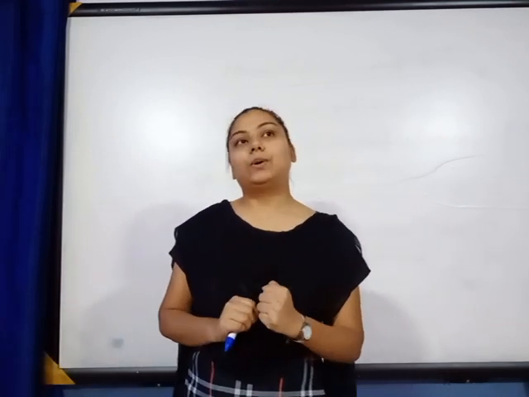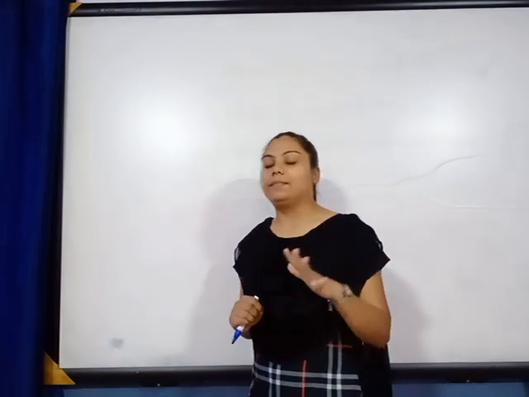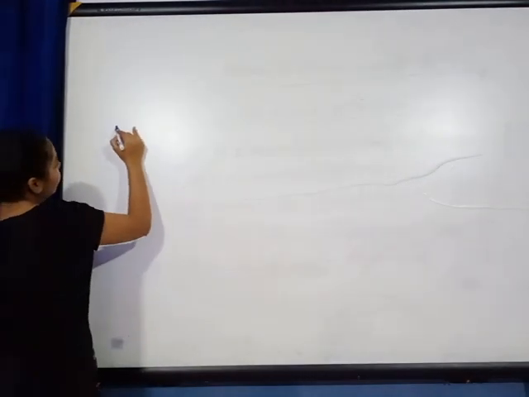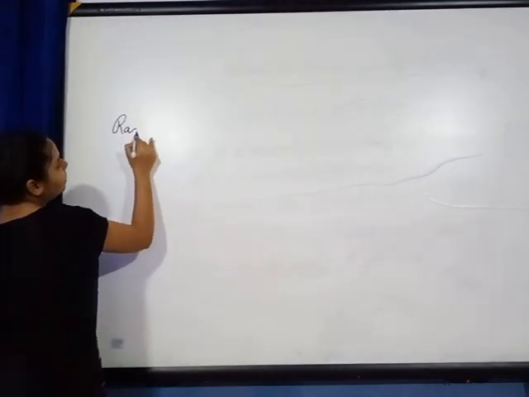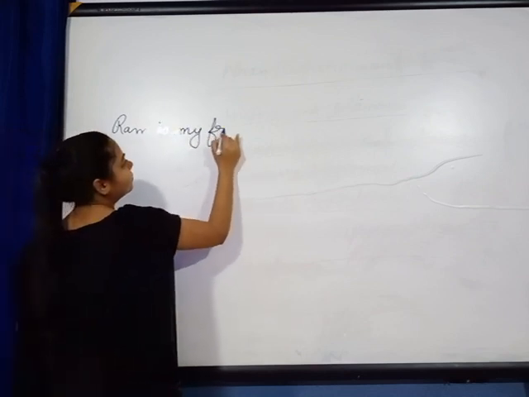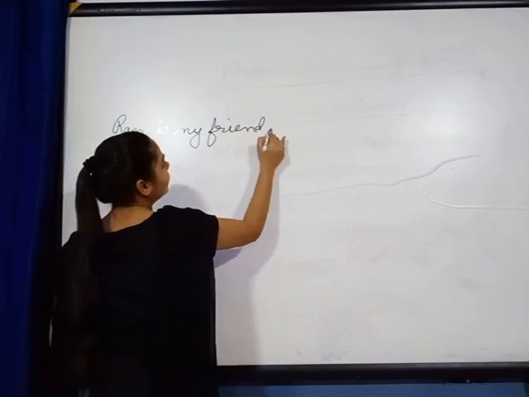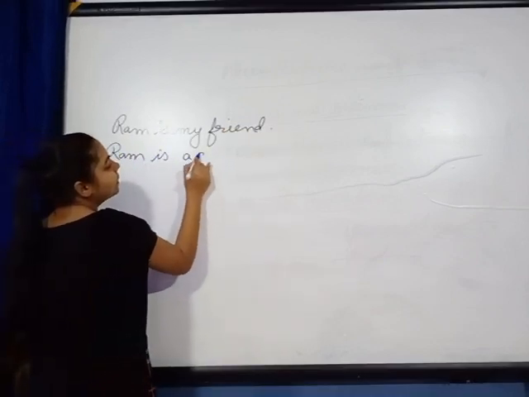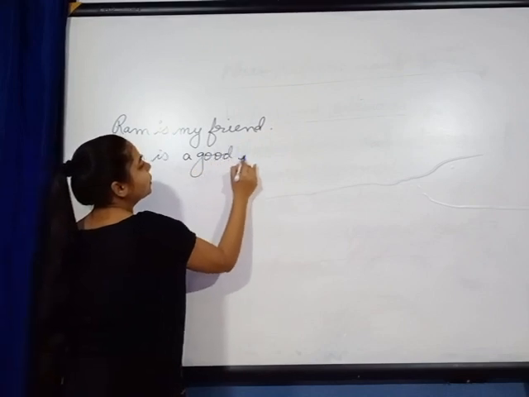Now the thing is that I want to write 5 lines about my friend. I will write 5 lines now. Ram is my friend. Ram is a good boy.